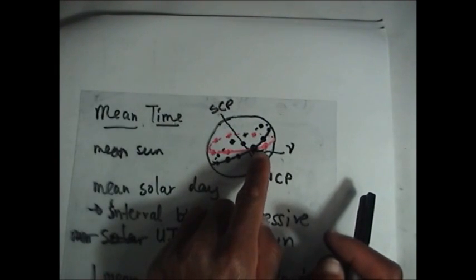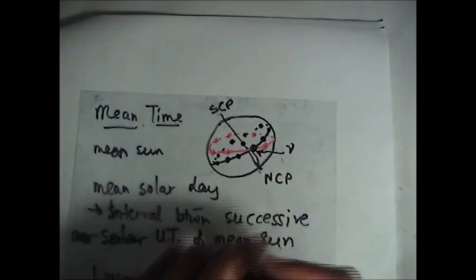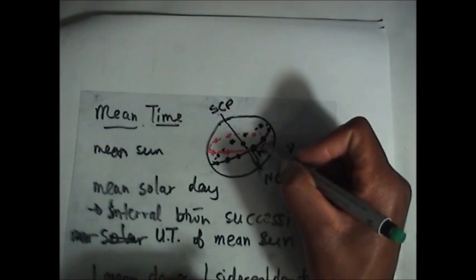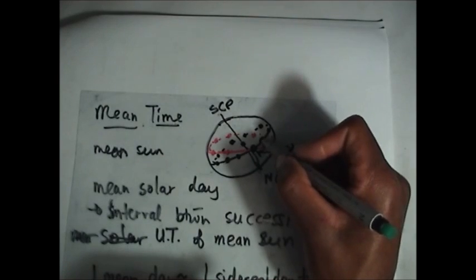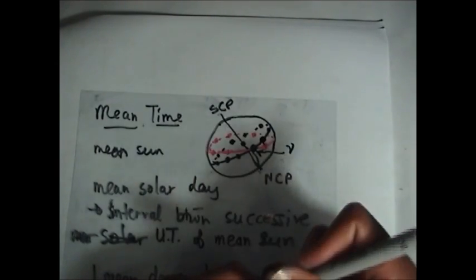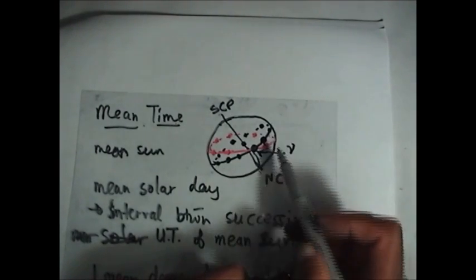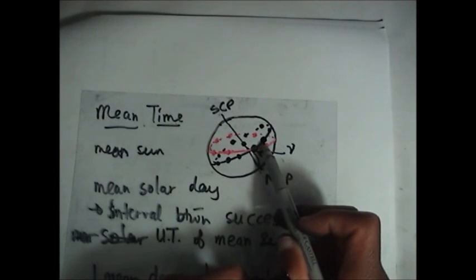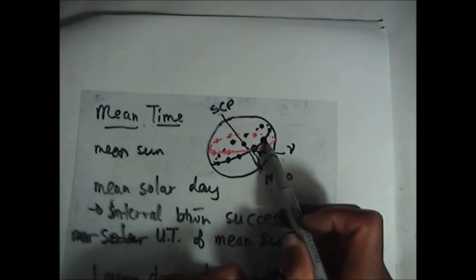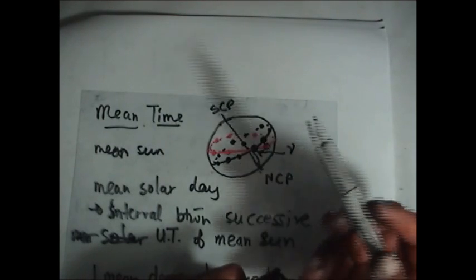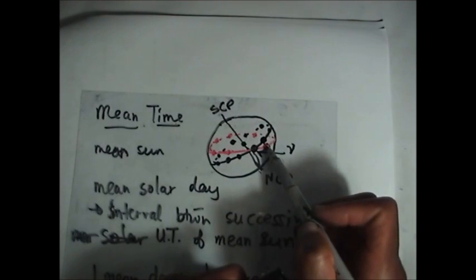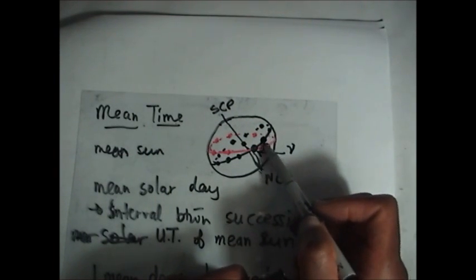As the original sun is moving on the ecliptic, the mean sun will move in unison on the equator. So when the solar sun is here on the ecliptic, the mean sun will be here on the equator. They move in unison as if they are connected to each other.